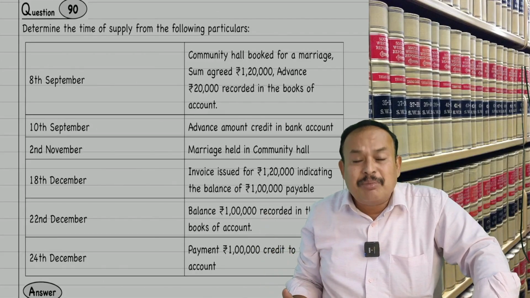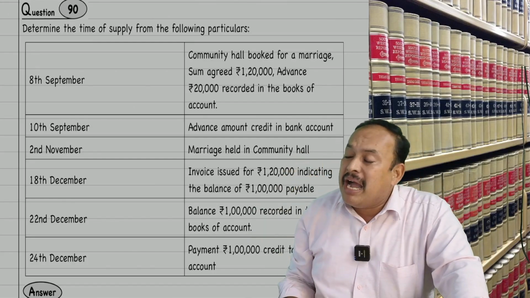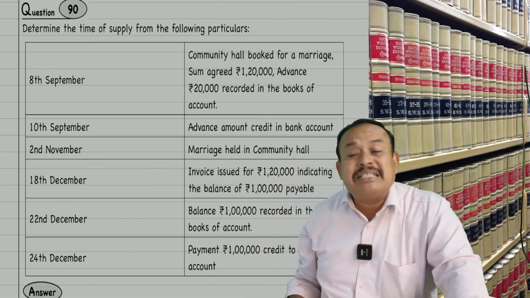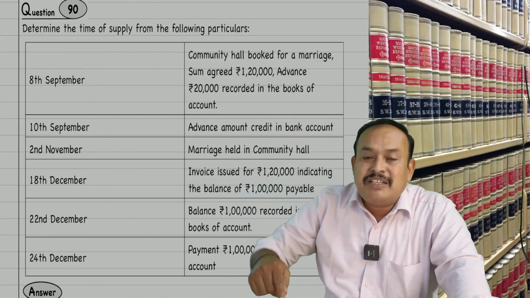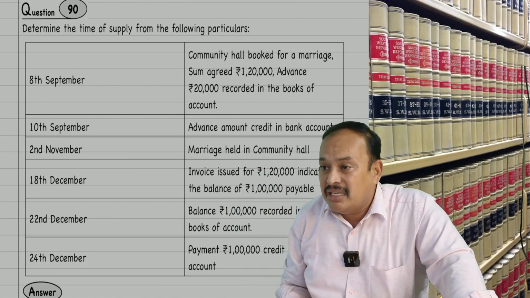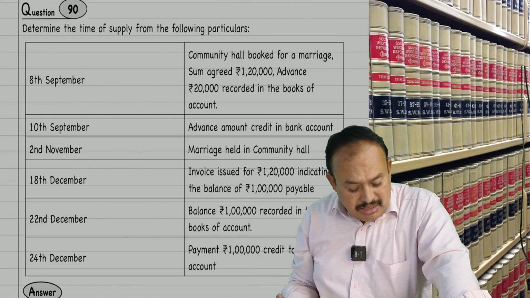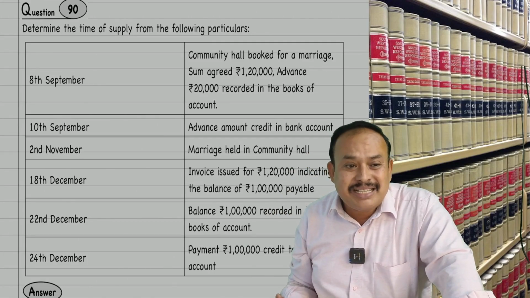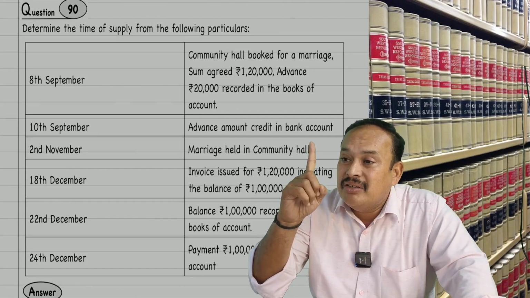22nd December. How can you say 22nd December? Book entry 22nd December. Bank entry 24th December. Which is earlier? 22nd is earlier. Therefore, that is the date of payment. Date of payment 22nd December. Date of completion of service 2nd November. Which is earlier? 2nd November is earlier. It is the time of supply for the balance rupees 1 lakh.